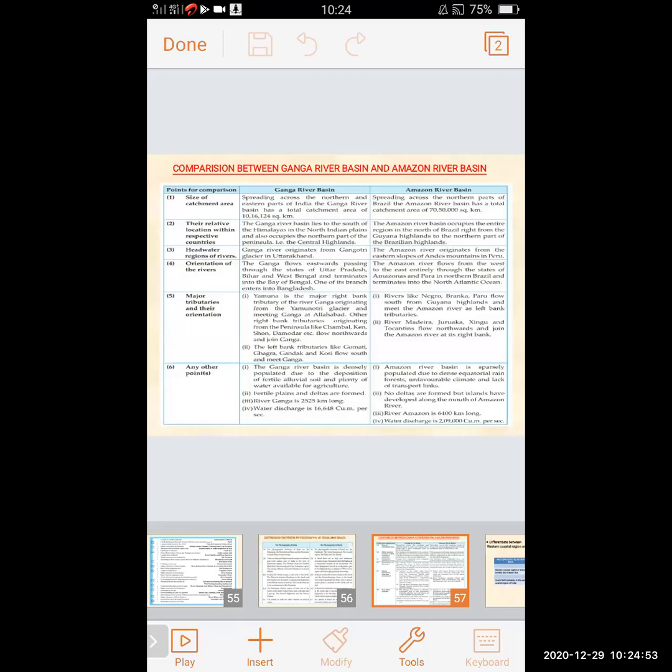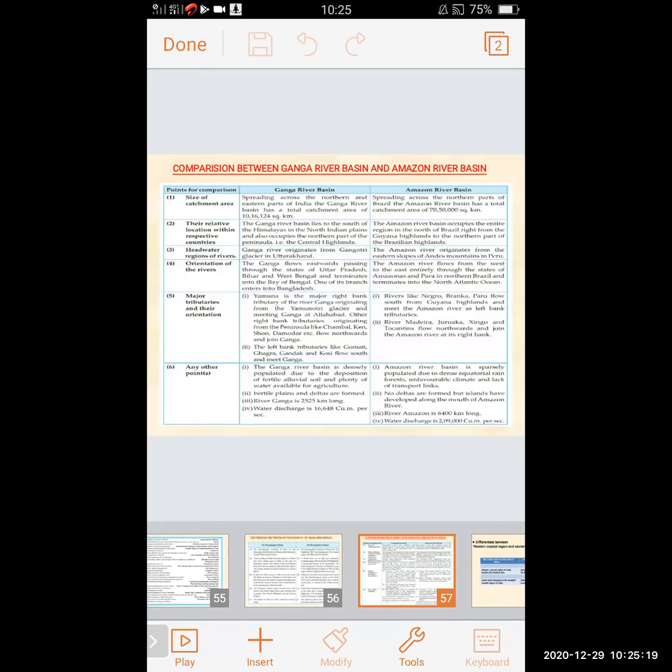So this is the comparison between the River Ganga basin and the River Amazon basin of India and Brazil. We have covered points such as size of catchment area, the relative location within the respective countries, headwater region of the river, orientation of the river, major tributaries and their orientation, and some other points.